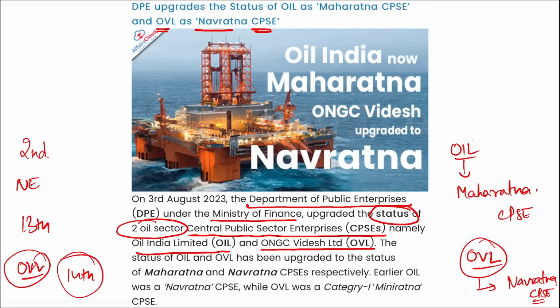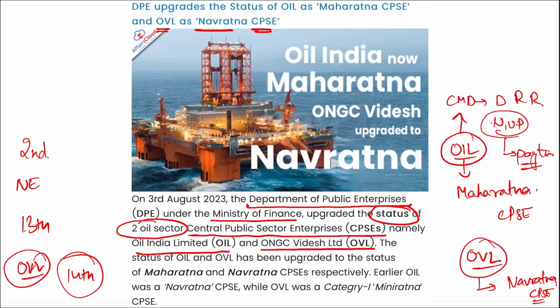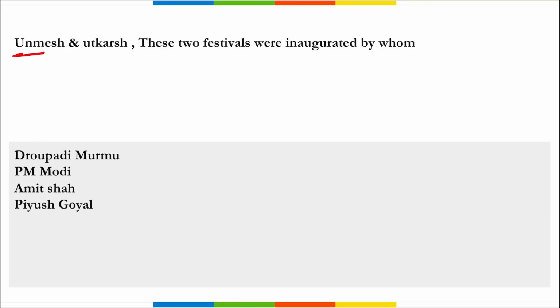Correct? If we talk about Oil India Limited, tell me who is the chairman and managing director here? Dr. Ranjit Rath. And where is the headquarter? It is in Noida, UP. Also remember, in Noida, UP, Paytm's headquarter is also there. Correct? Next is Unmesh and Utkarsh.